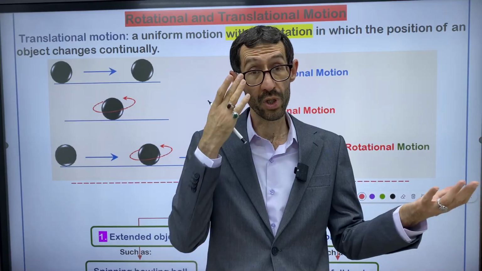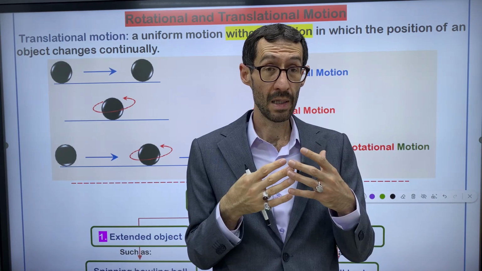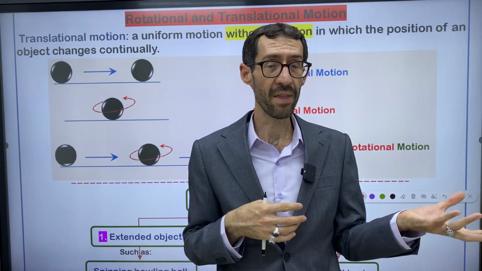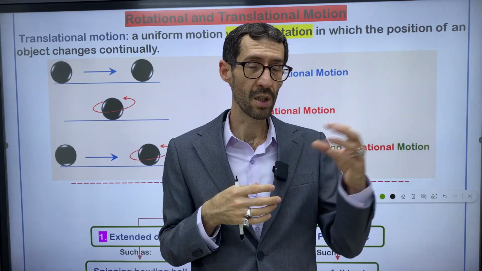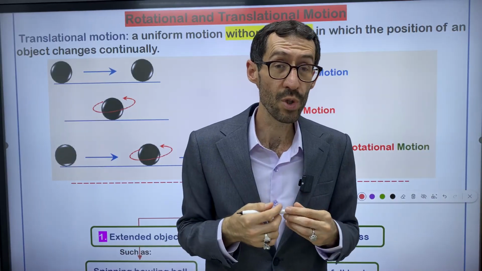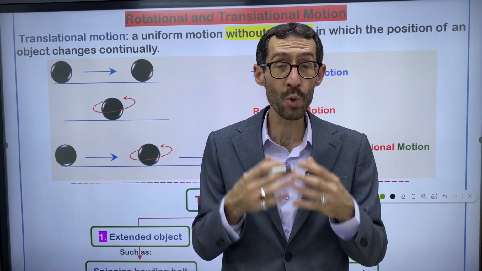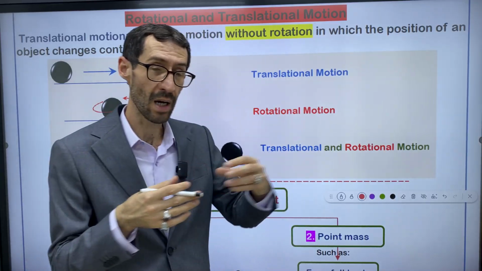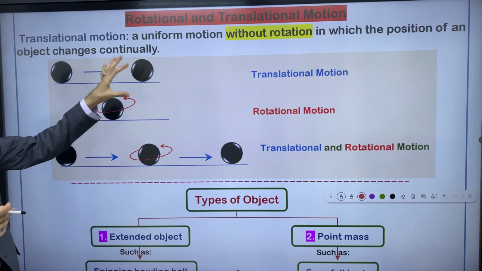A sliding object on a curved path, on a circular path, or on an elliptical path is considered to be translational as well, of course without rotation. But mostly translational motion is rectilinear motion on a straight path, right?